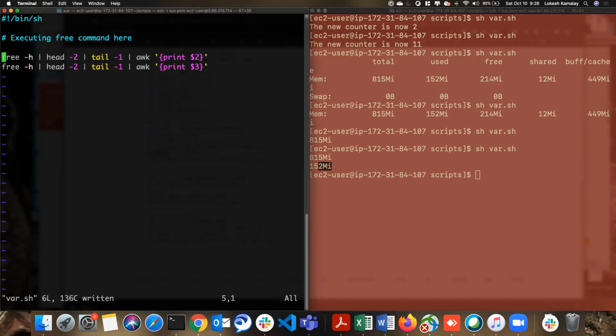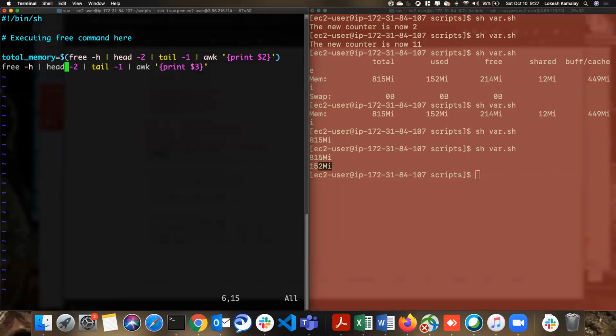So here, now I am going to store whatever output is coming inside a variable. That variable is going to be, I would say, total_memory equals, and this is the entire command, right? So now we need to put this entire command in backquotes like this, or you can also use this symbol. This is what we recommend. So you put the dollar and then put the entire command in round brackets. Whatever this command gives as output will now be stored inside this variable, total_memory.